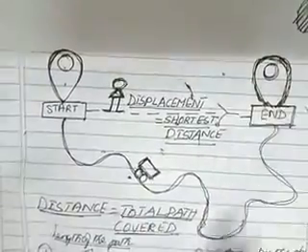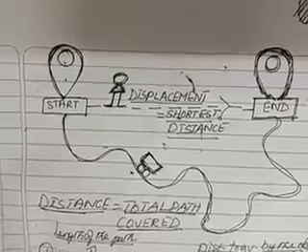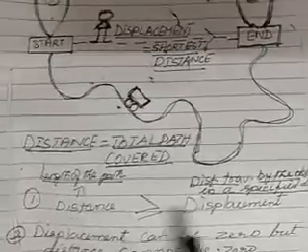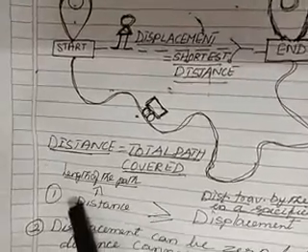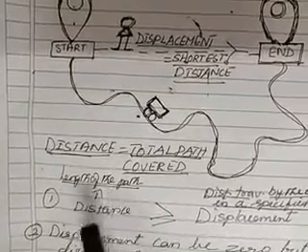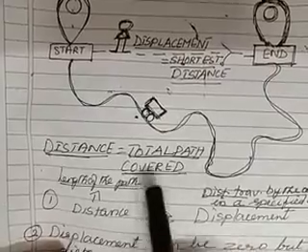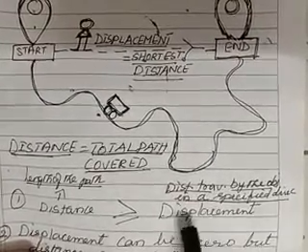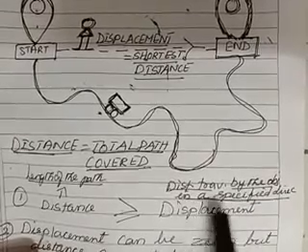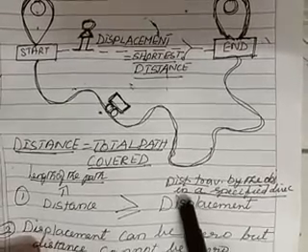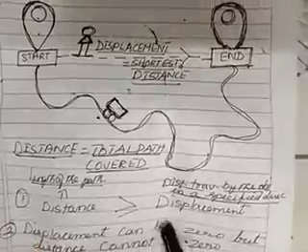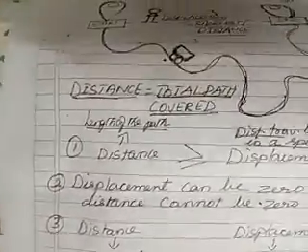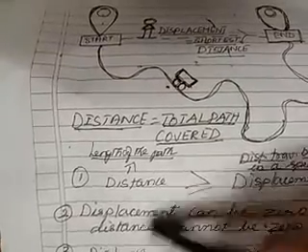Okay. So with all this explanation, we will have a comparison between distance and displacement. So what is the first thing? Distance is nothing but the length of the path or the total path covered. But displacement will be the distance traveled by an object in a specific direction, or the shortest distance between the starting point and the final point. That is a point. Now let us have some more two or three points here.